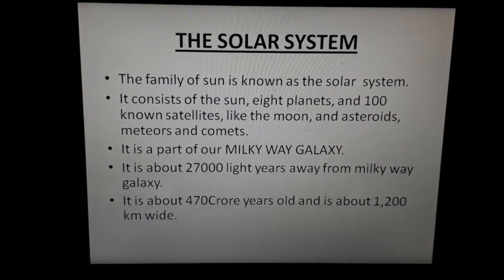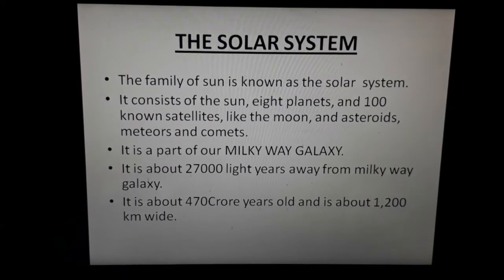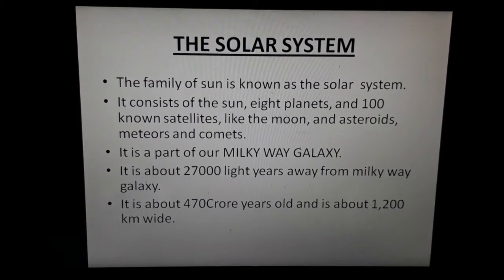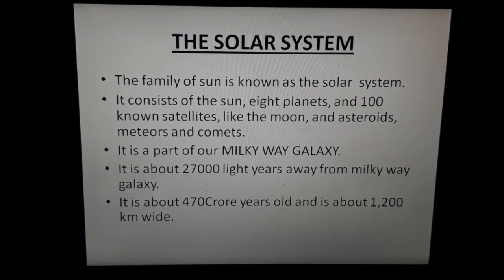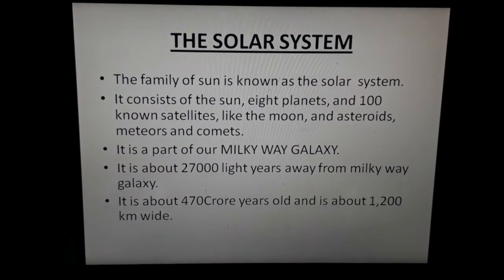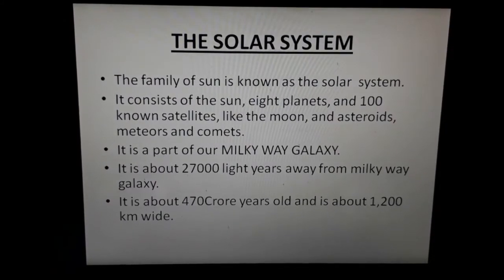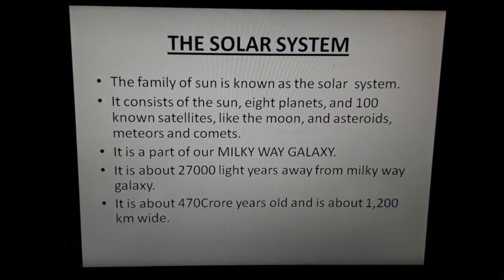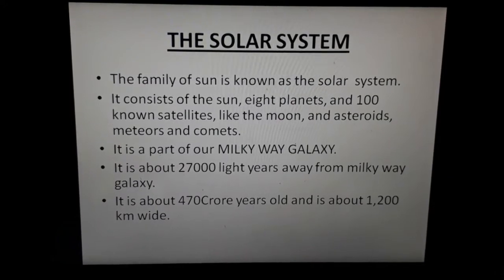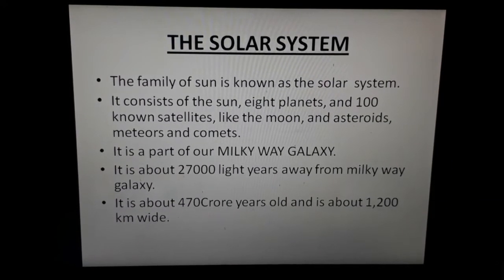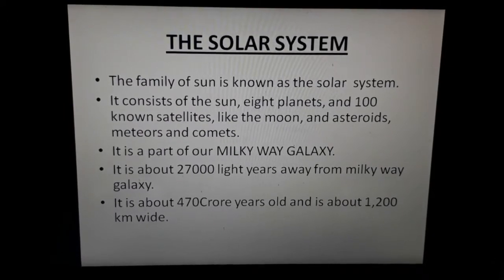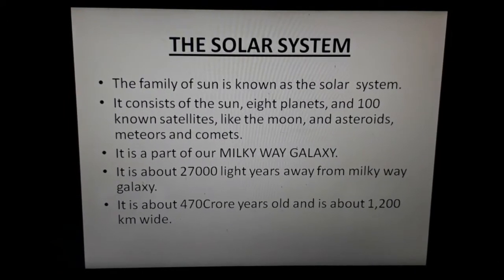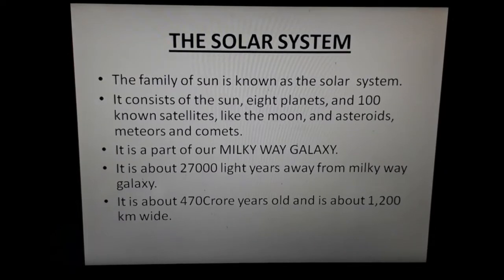We call it a solar system because everything is centered around the sun. The main thing in the center is the sun. Sun is also called the solar. That is why this system, the family of the sun, is called the solar system. It is also a part of our Milky Way galaxy only.